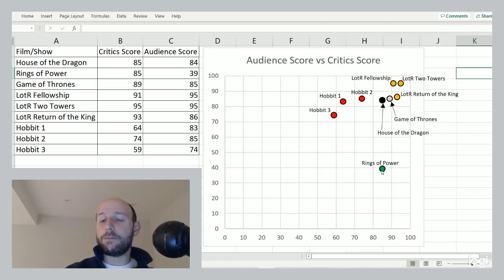And when we look at Rings of Power, it's way down here. It's in a whole category of its own. If we were to create visual groups here, there's one corner right here, then this little line formed by The Hobbit, and then Rings of Power is all on its own right here. The critics liked it as much as House of the Dragon, comparable to Game of Thrones. So critics actually thought it was quite good, in the 80s. Whereas the audience, we're looking at 40%. So the audience really didn't like it.